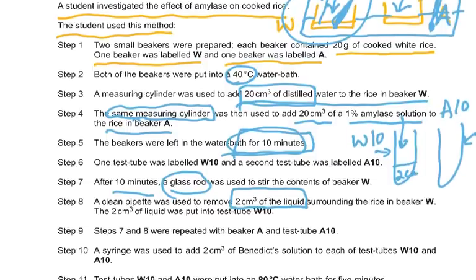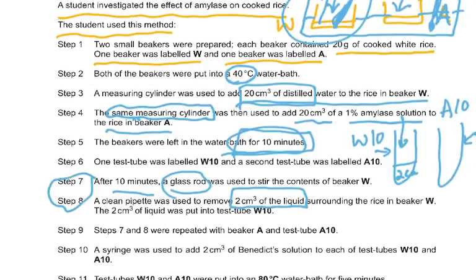Now what did we do? Steps 7 and 8 we then repeated with beaker A. So again we took 2 centimeter cube from here and we put it here in A10.